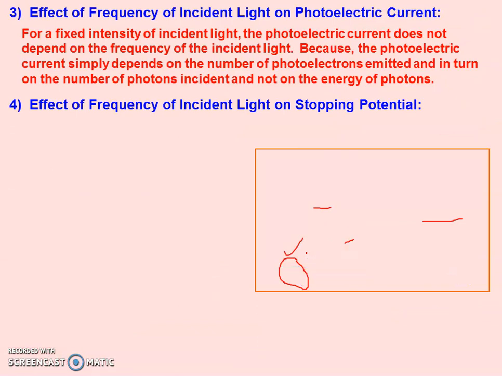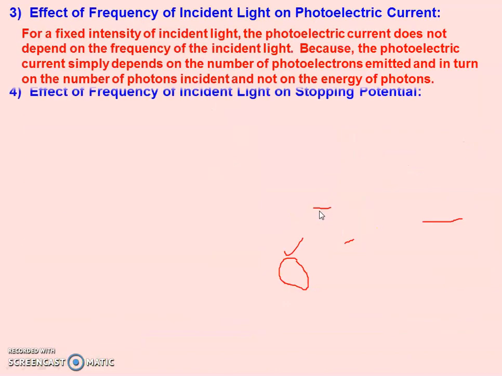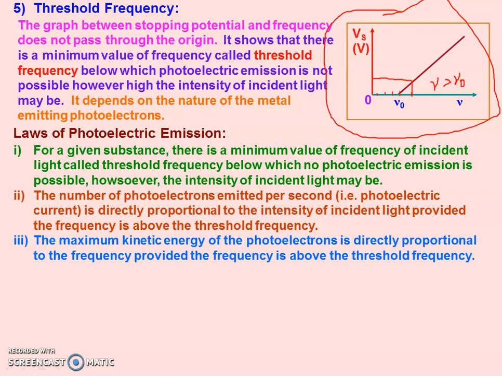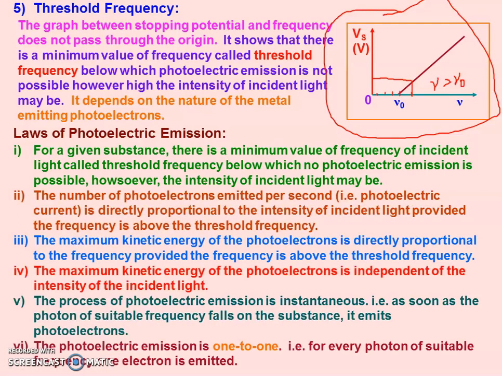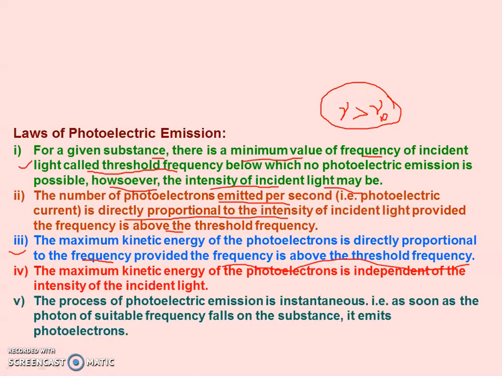See, there are two radiations of different intensities, but the stopping potential is the same since frequency is the same. It means stopping potential is independent of intensity, and stopping potential is the measure of kinetic energy. It means kinetic energy of emitted electrons is independent of intensity. So this is the fourth observation.